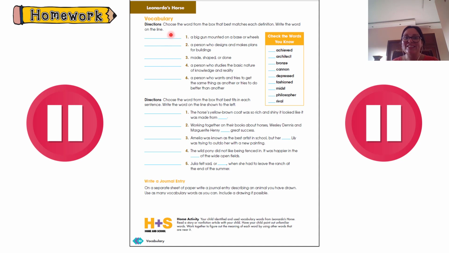So there is no excuse for you to get this part wrong. Why? Because you have two ways. You can see again the flashcards that I showed to you in this video, or you can go to the glossary and look for the definitions of each word. Then in this part, you have to choose the word from the box that best fits in each sentence. Here we have sentences and you have to complete the sentences with one of these words.